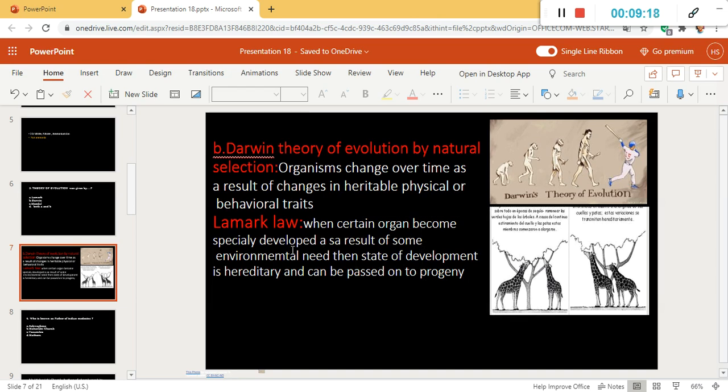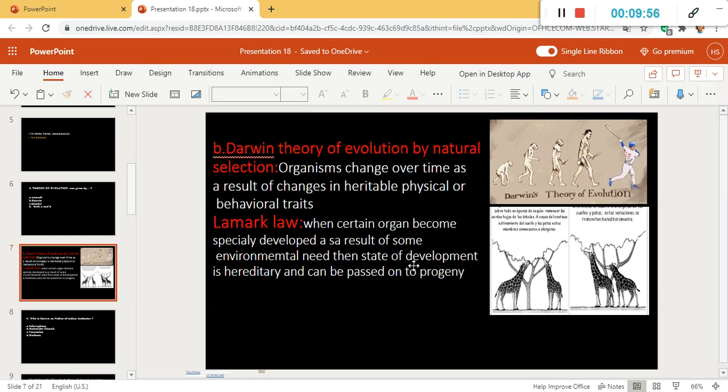So when a certain organ becomes especially developed, their neck especially developed as a result of environmental need, because they needed food to survive from the long trees. With time, the amount of grass on the ground decreased, so they needed long necks to eat the green leaves of the long trees.